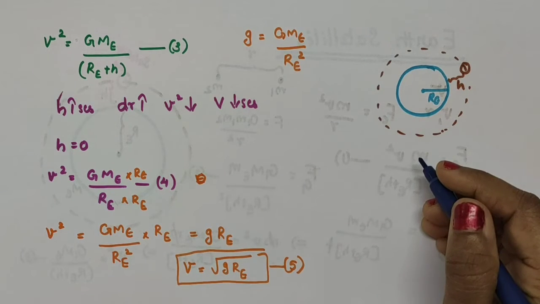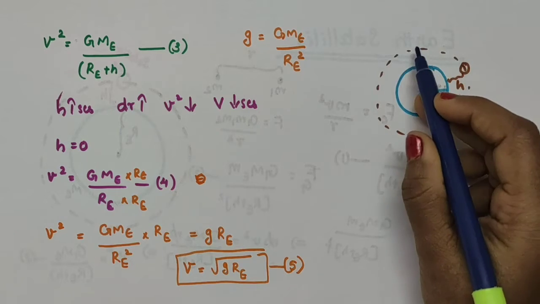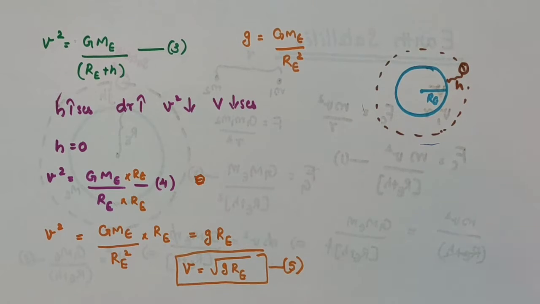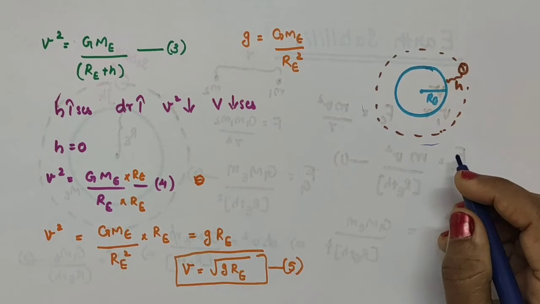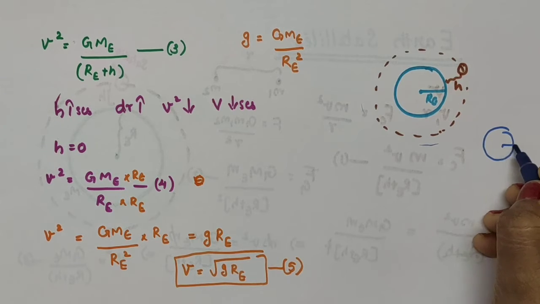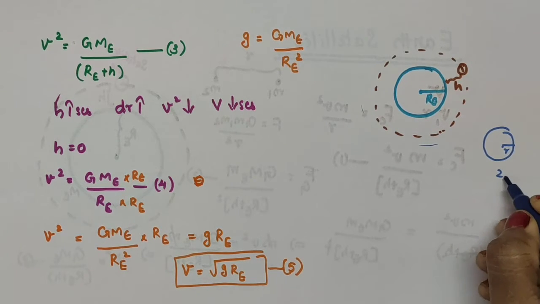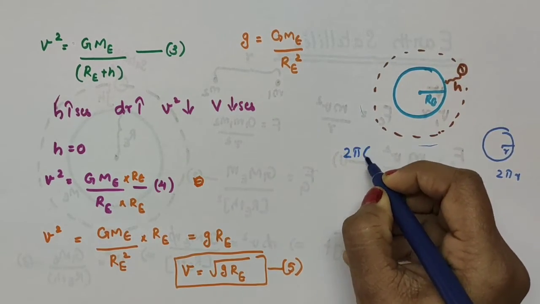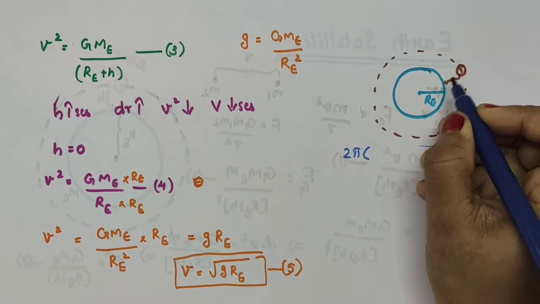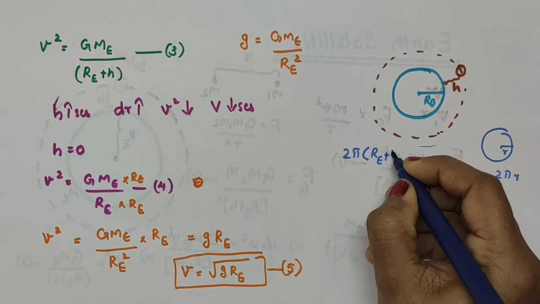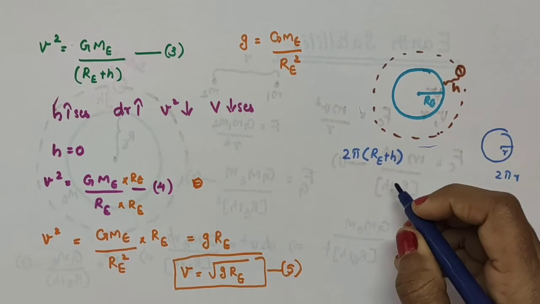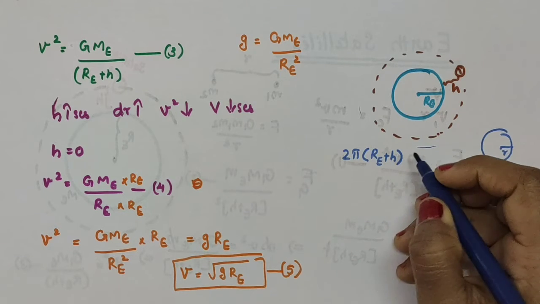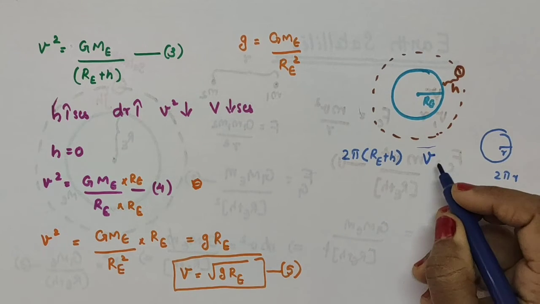Now, the distance traversed by the satellite for one complete revolution is equal to what? It will be equal to the circumference of this circular orbit. If we have a circle of radius small letter r, then its circumference will be 2 pi r. So here the circumference will be 2 pi into r, that is the distance from the center to this, that is 2 pi into Re plus H. In every orbit, the satellite traverses a distance 2 pi into Re plus H with a speed v.